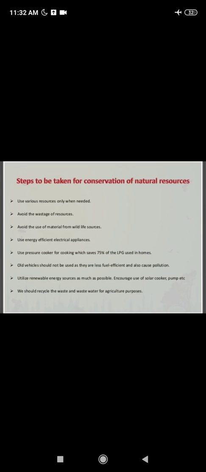Like we can avoid the wastage of these resources, use the various resources only when we need them, and avoid the use of material from wildlife sources. Also use energy efficient electric appliances in our homes. And old vehicles should not be used as they are less fuel efficient and cause air pollution. And we should recycle the waste and the waste water for agriculture purposes. So we should use more and more renewable sources of energy as compared to non-renewable sources of energy.